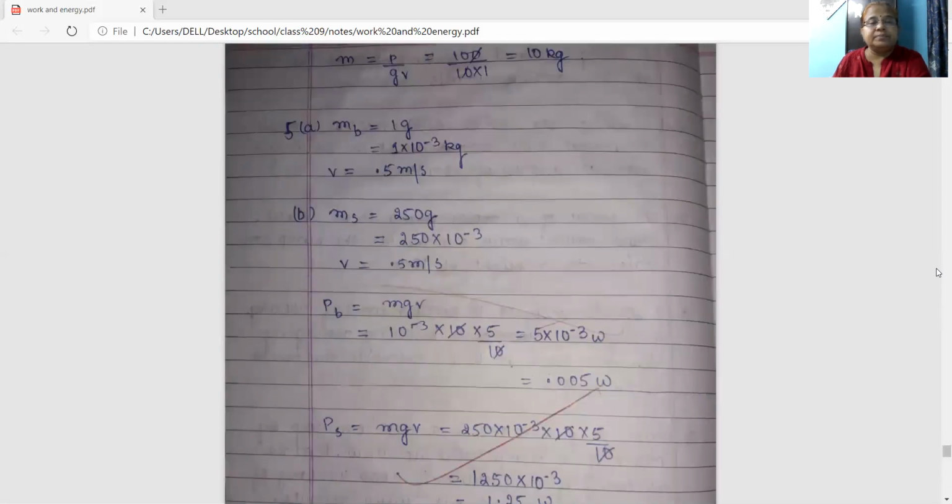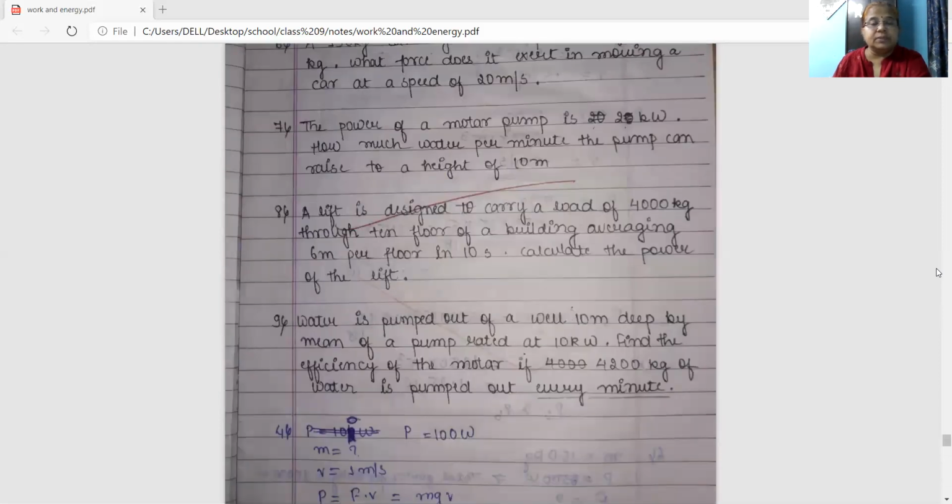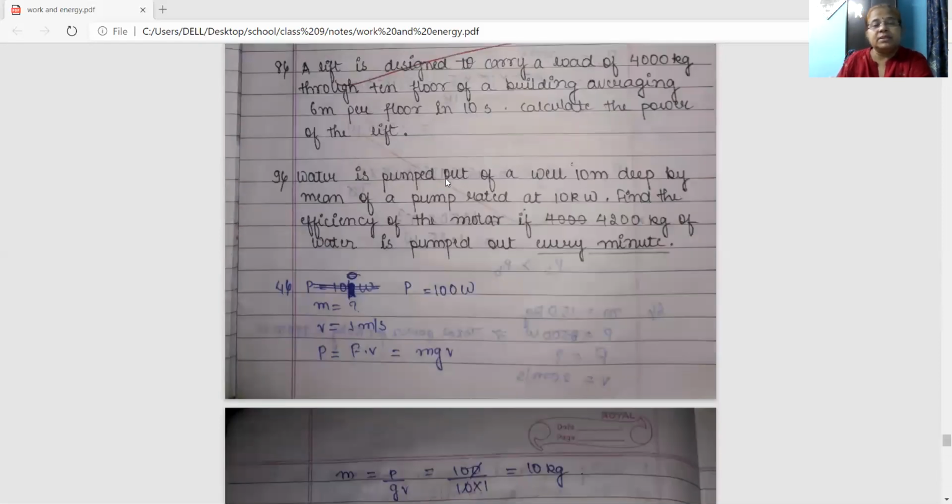Number 9. Water is pumped out of a well 10 meter deep by means of a pump rated at 10 kilowatt. So here, water is pumped out of a well 10 meter deep. That is height is given 10 meter with the help of a pump whose power is 10 kilowatt, means 10,000 watt.